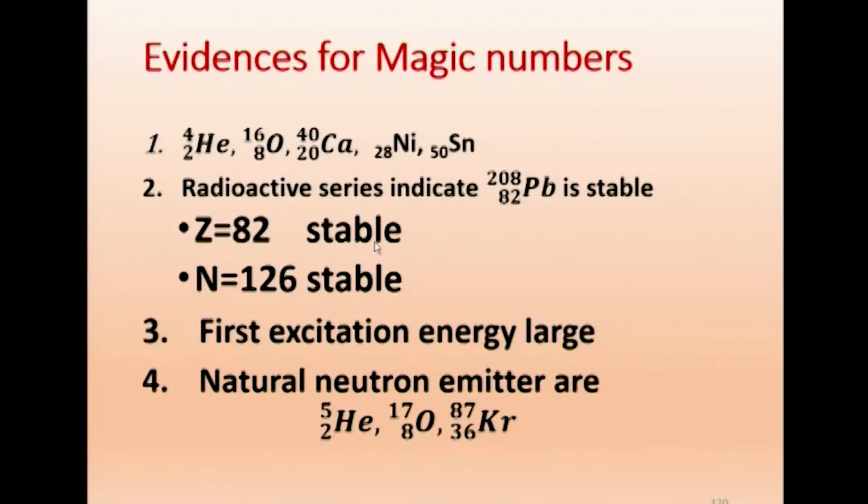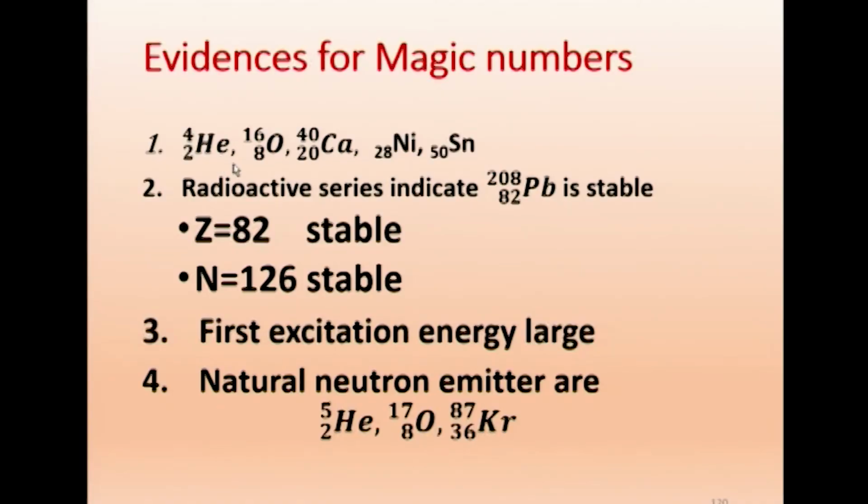Also in hospitals where alpha, beta, gamma sources are used for medical and therapy purposes, a lead chamber is used, because lead is a stable system and will not emit any radiation. So, for radiation protection, lead is used.